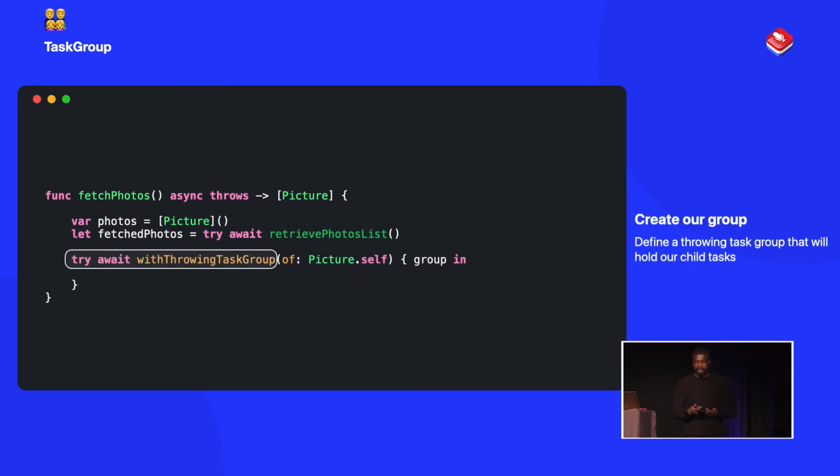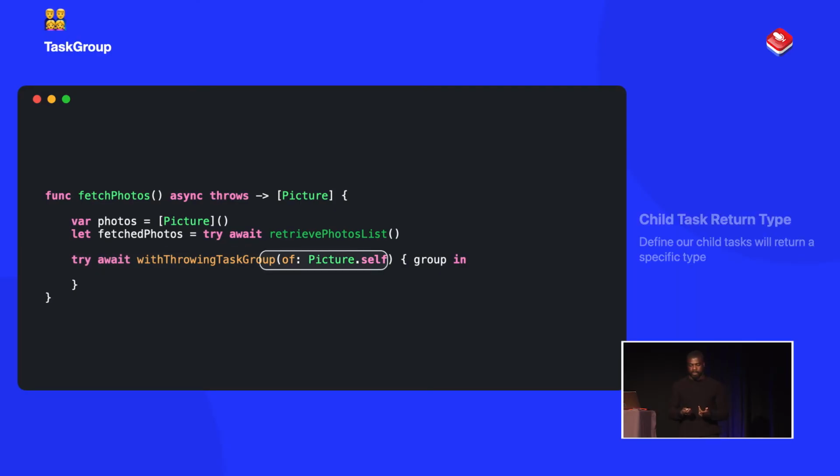Then we'll have our task group as well. I've defined here a throwing task group, but if you don't want your task group to throw, you can just have a normal task group that doesn't throw. Notice with the task group, I've had to use the await keyword because we have to wait for everything to finish. And I used the try keyword because it could throw some kind of error. I've also defined the type that each one of our child tasks will return. So I'm saying each one's going to return a picture. It's also worth noting that if you don't want to return anything, you could put this as void. It's up to you.